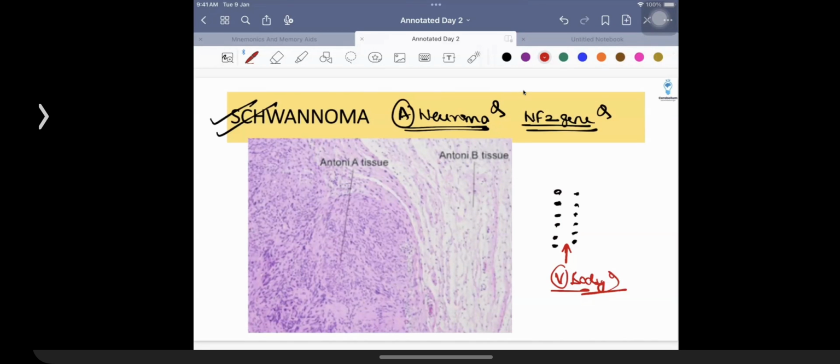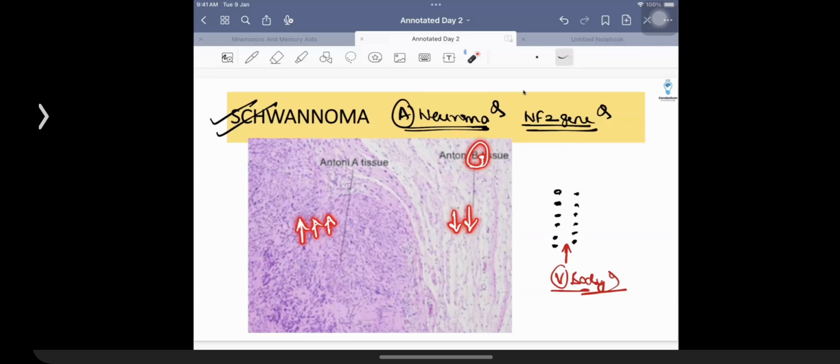So you're going to get a question in the exam that majority of these tumors are going to be benign in nature. They can be bilateral only when there is a Merlin mutation or NF2 mutation. There are going to be presence of hypercellular areas, or they could be hypocellular areas, which is given the name of Antoni B. So these are the 5 or 6 questions that are repeatedly asked in the exam. In fact, that was also an INI-CET question asked in the November 24 exam as well. That is what we need to remember.